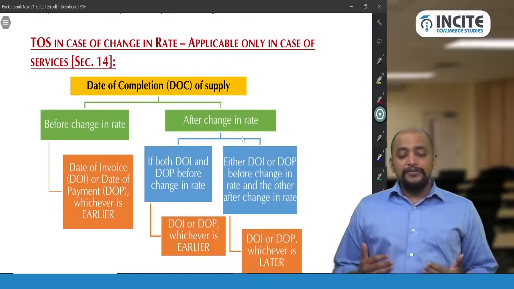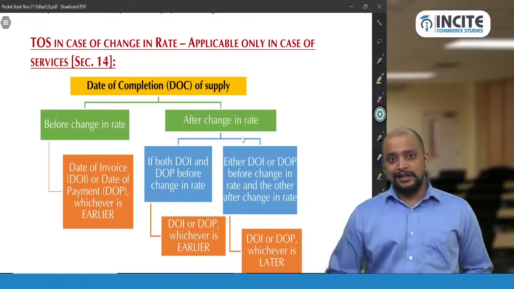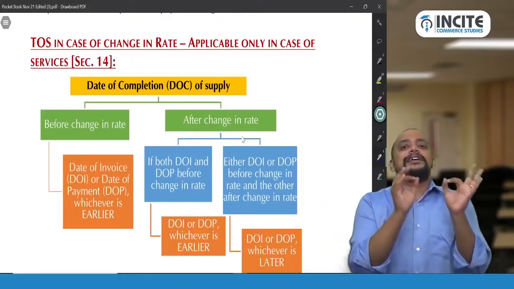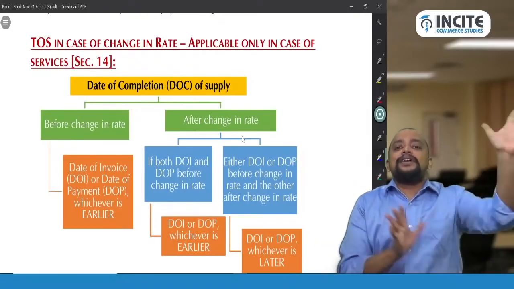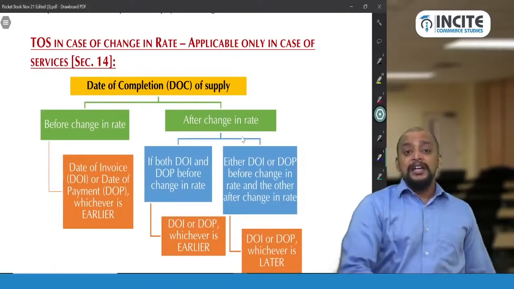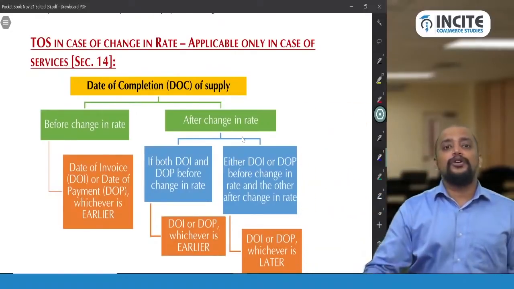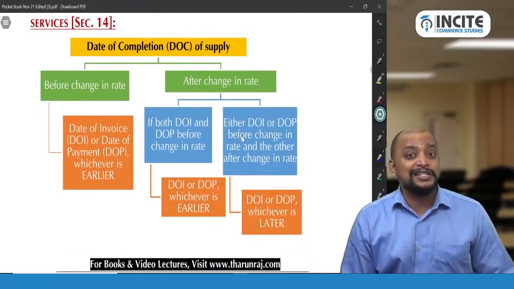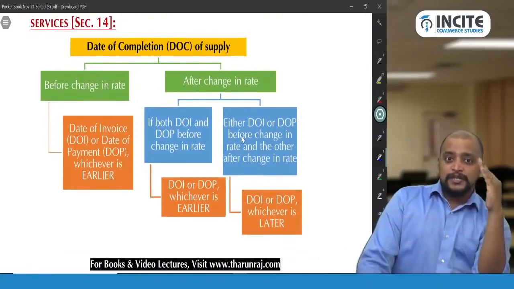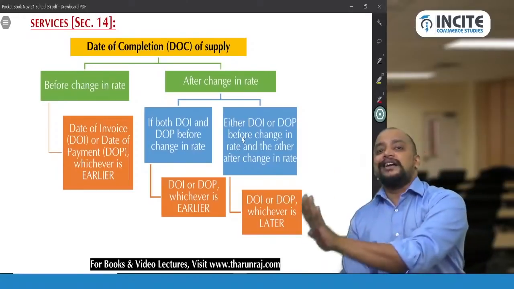Okay. And we need to see whether supply is before change in rate or after change in rate. If the supply is before change in rate, very simple. Invoice date or payment date, whichever is earlier, will be taken as the time of supply. When the supply is before change in rate. If the supply is after change in rate, check whether both invoice and payment fall before change in rate. Yes, then invoice or payment, whichever is earlier. No, one date is before change in rate, one date is after change in rate. Then whichever is later.